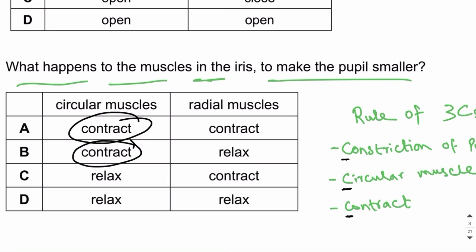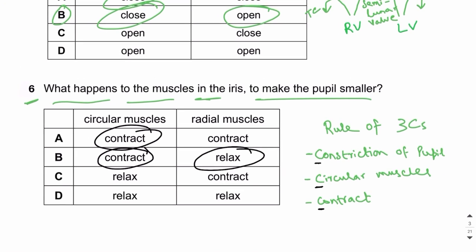And whenever circular muscles contract, the radial muscles relax. The answer is B. Circular muscles and radial muscles are antagonistic. If circular muscles are contracting, the radial muscles are relaxing. If the radial muscles are contracting, circular muscles are relaxing. So this is the most important point to remember, that both of these muscles are antagonistic.